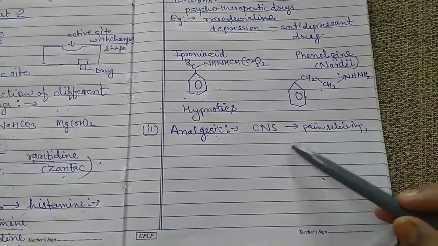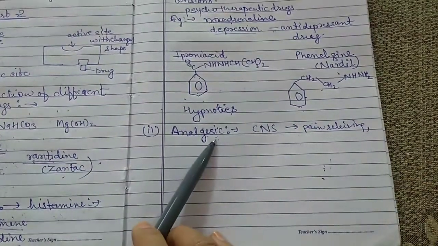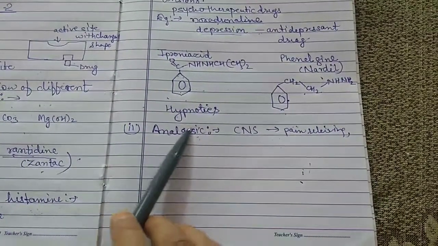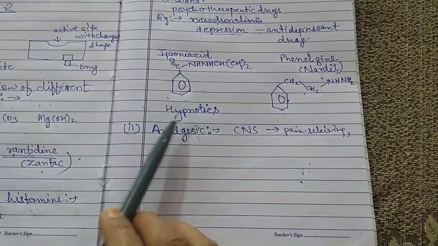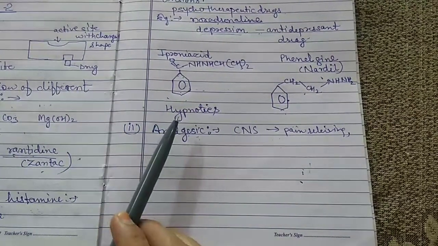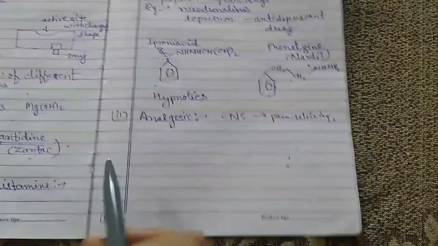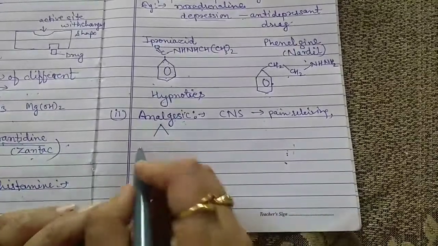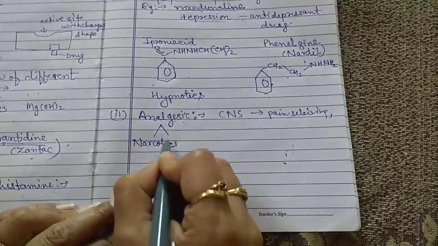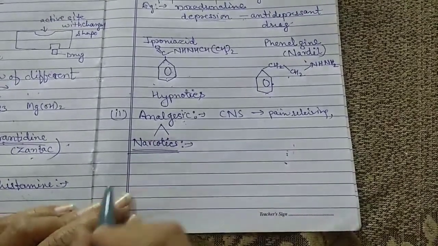They either reduce or abolish the pain, but are not harmful to our body. That is, they do not cause any mental confusion or any mental disorder. The analgesics are of two types. The first type of the analgesics are known as the narcotics.